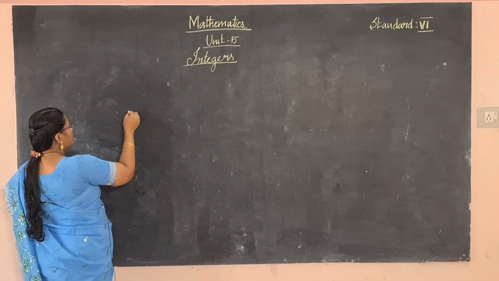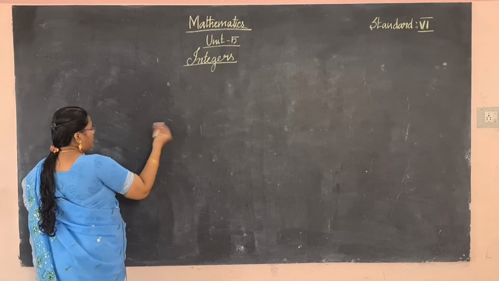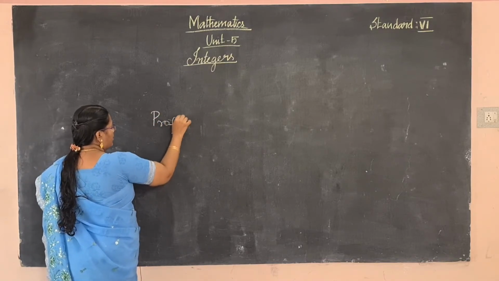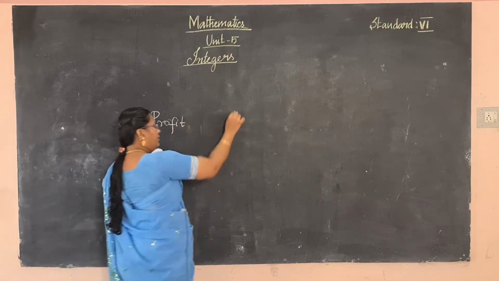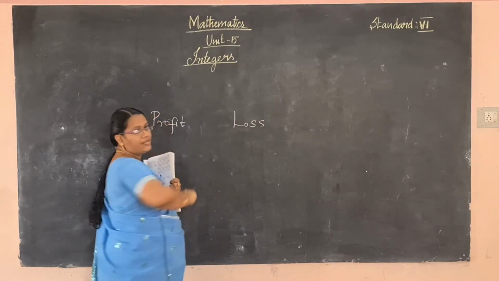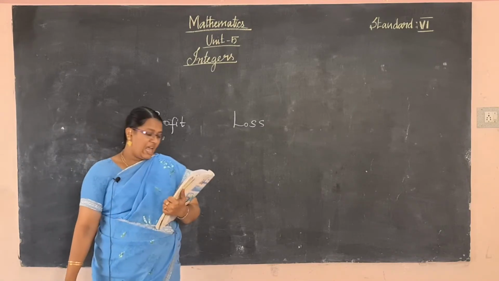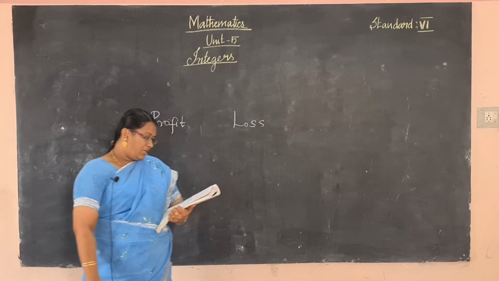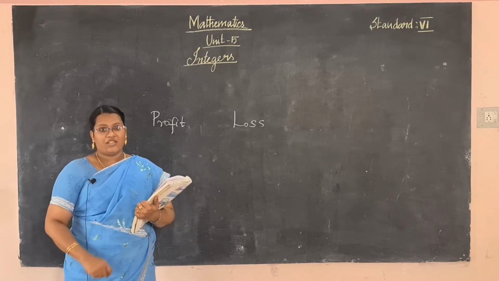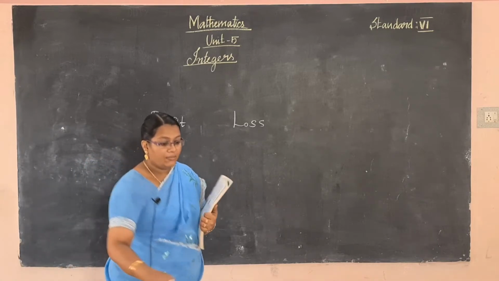So this type refers to opposites, is it? In a transaction sometimes we get a profit, sometimes we get a loss. So the opposite of profit is loss. Okay. So today we are learning about the opposite of the natural numbers.